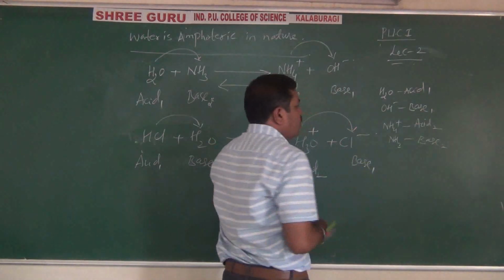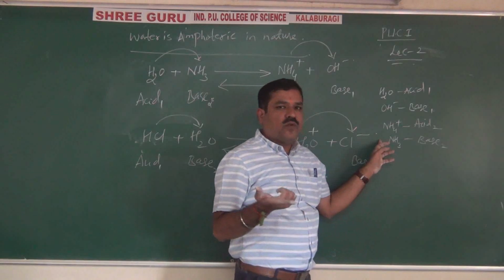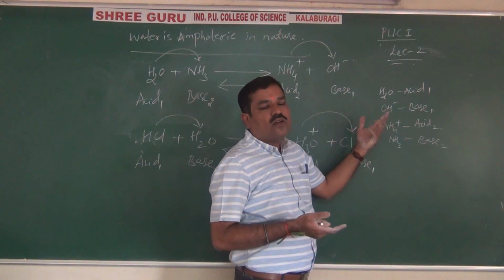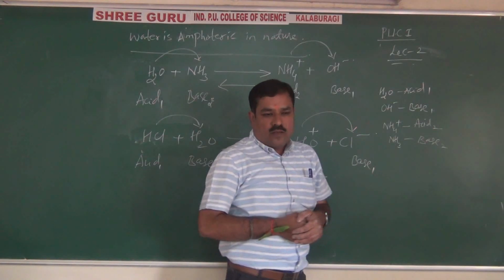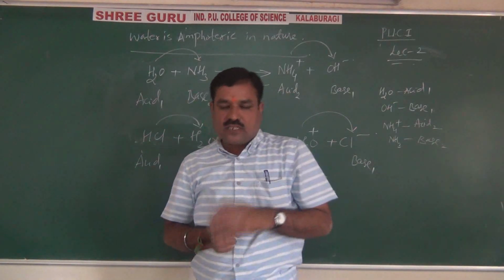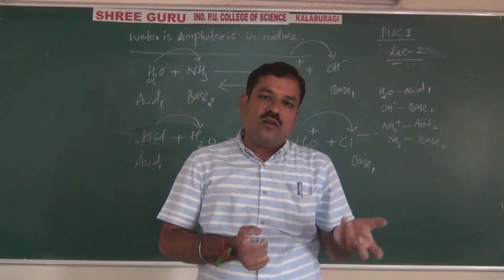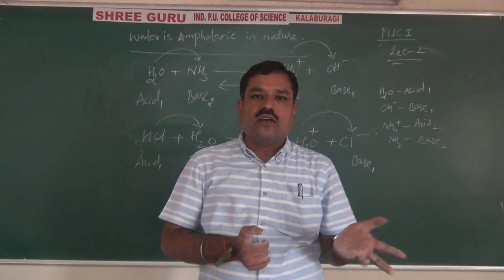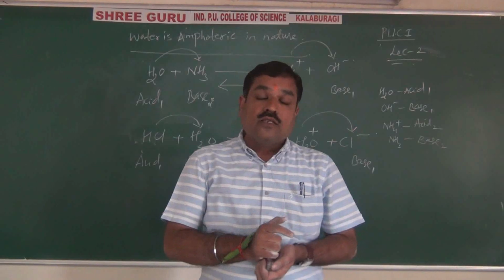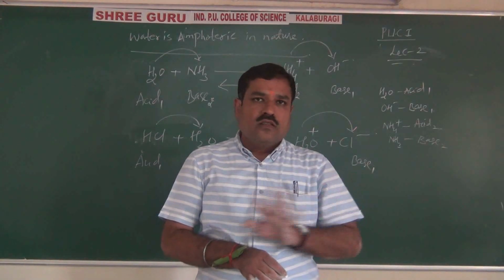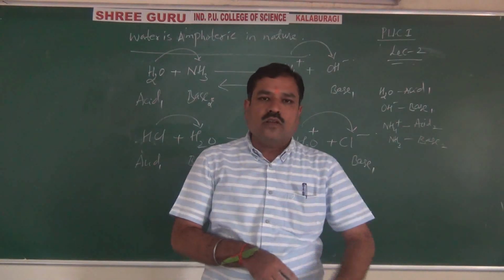Like this. See, in what sense are they differing? Just by a proton. The pair of acid and base which differ by a proton are called a conjugate acid-base pair. If the conjugate acid is strong, its base is weaker. If the conjugate base is strong, its acid is weaker. Like that, we can even compare the strength of acids and bases using conjugate acid-base pairs. That is not necessary here. In equilibrium, we will study.